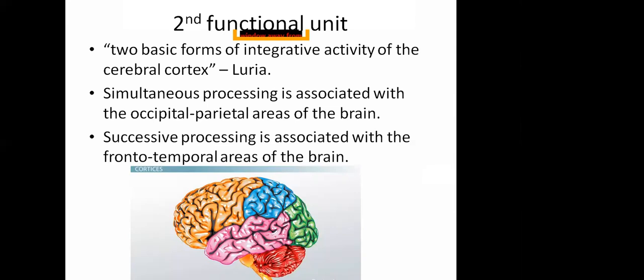Successive processing is like one after the other. Like we start counting 1, 2, 3, 4, 5. We know that after 4, 5 will come. If you start counting 9, 8, 5, 3, 4, 6, like that, then it will not work. That is not successive. You will think, no, something is wrong. Or when you talk in a language, you know that in a sentence the noun should come first, then the rest. You can make sentences like that. So that is also successive processing.